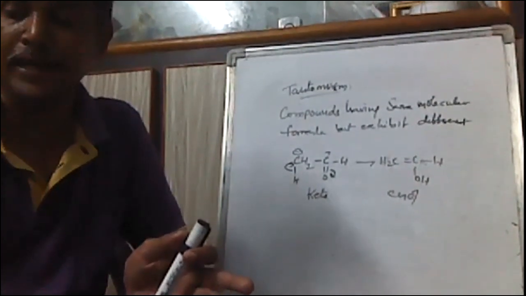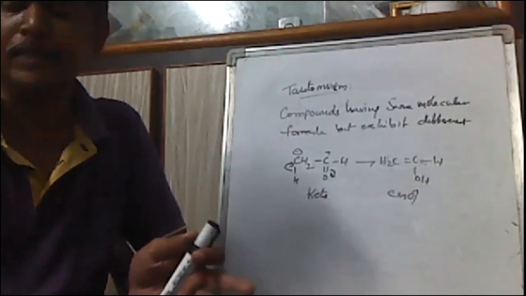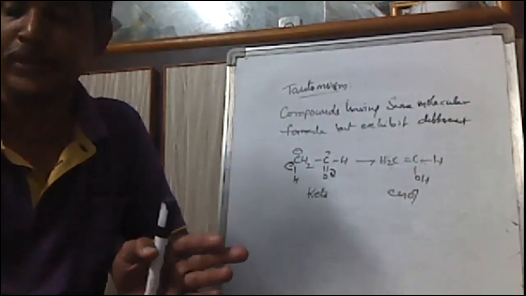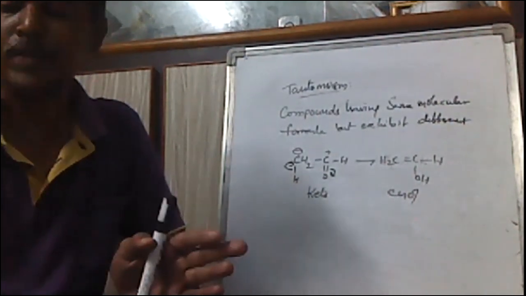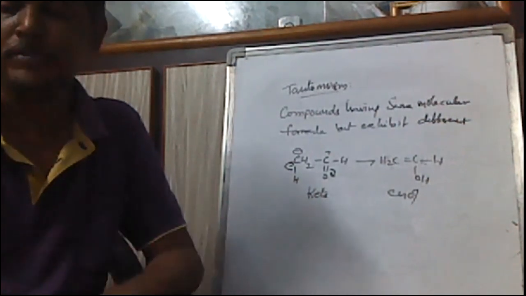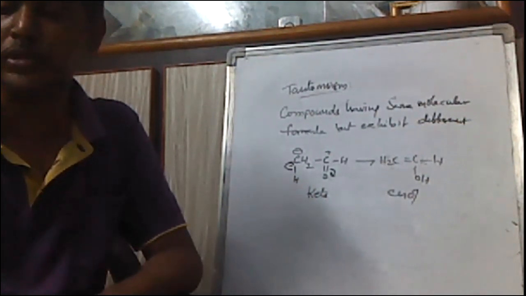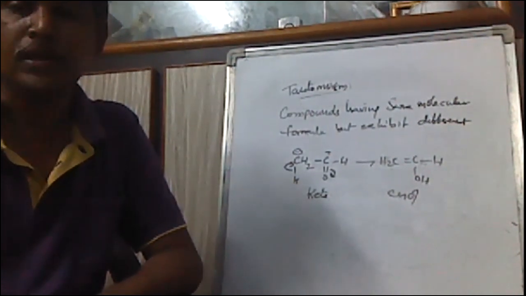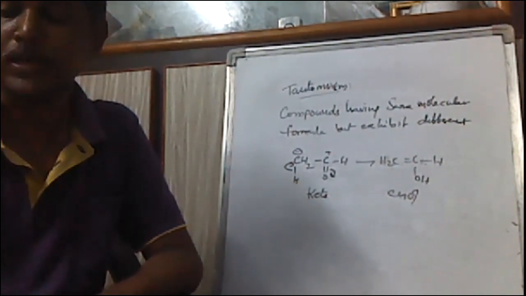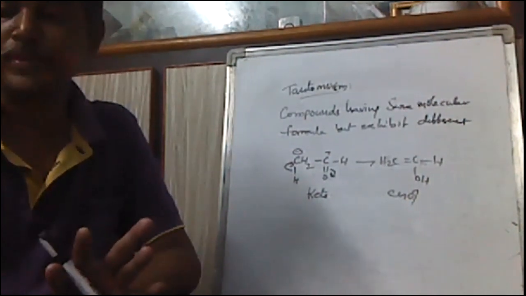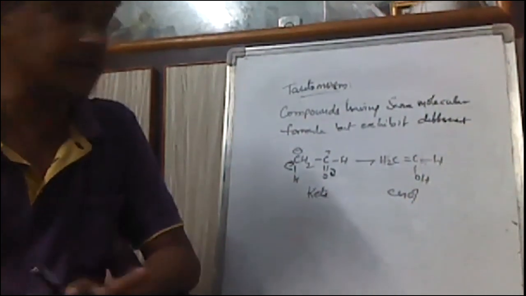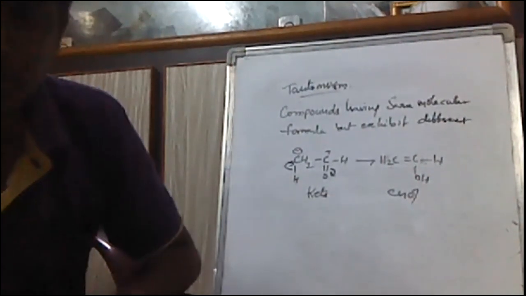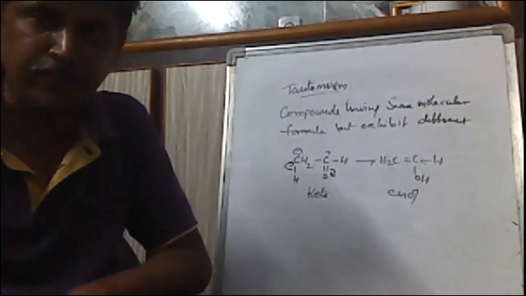Generally, aldehydes, ketones or nitriles having alpha hydrogen with respect to these groups exhibit this type of keto-enol tautomerism. This is regarding isomerism. With this, the structural isomerism concept is completed.